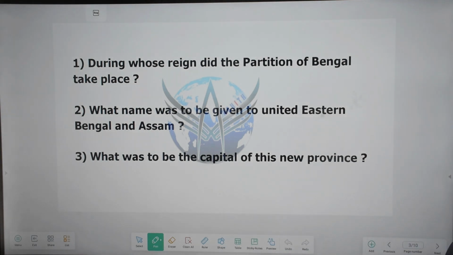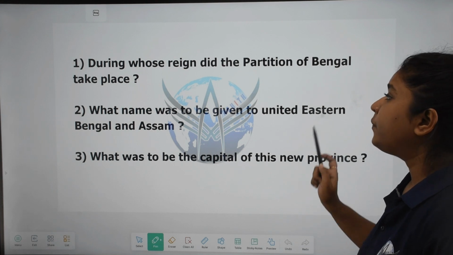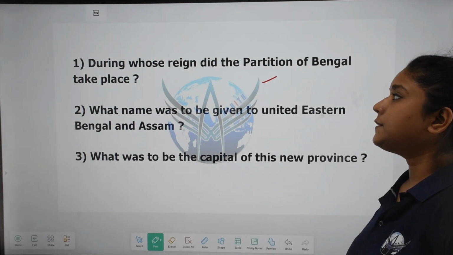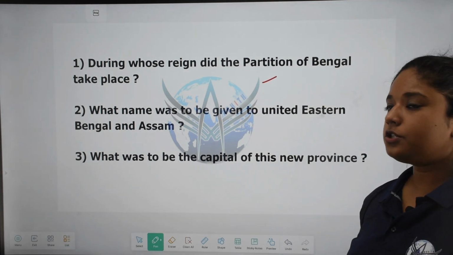What was to be the capital of this new province? It was decided that the capital of this new province would be Dhaka. Dhaka, as in, today it is in Bangladesh. So it was decided that the capital would be in Dhaka. So the first answer is Lord Curzon. It was during the reign of Lord Curzon that the partition of Bengal took place.